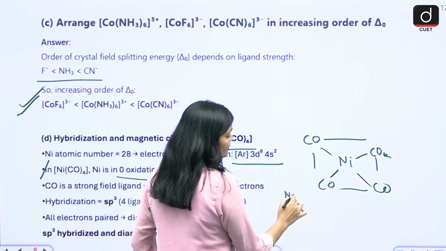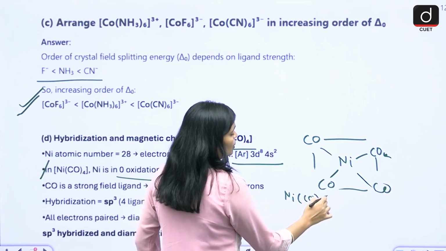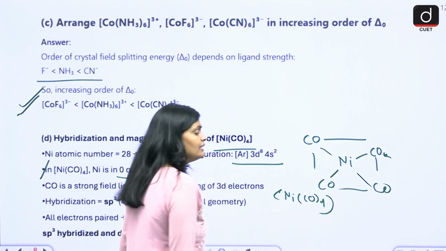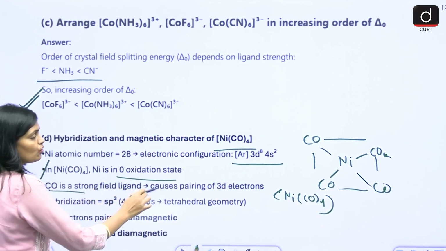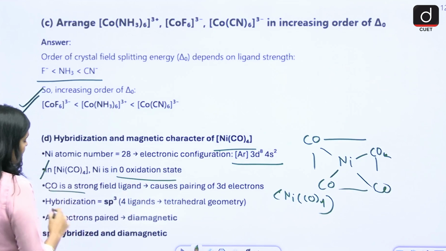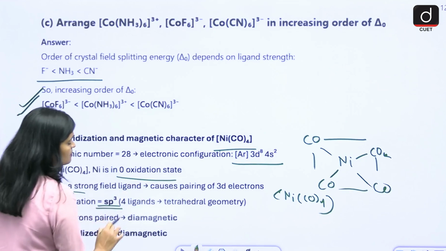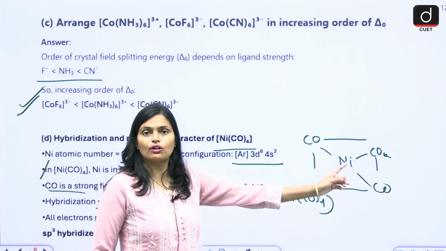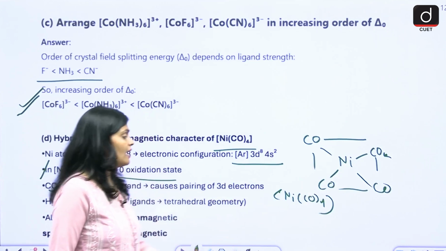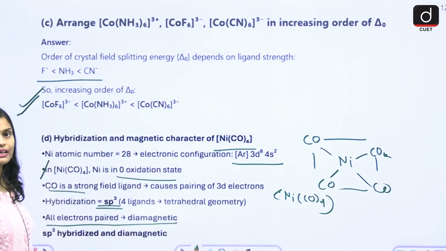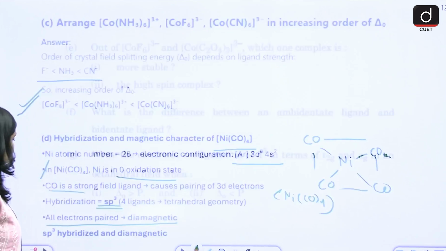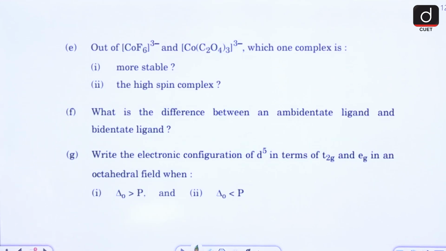CO is a strong field ligand, which causes pairing of 3d electrons. Hybridization becomes sp3, with no double bond, all single bonds. So sp3 hybridization, and here you will get diamagnetic character due to the pairing of electrons.